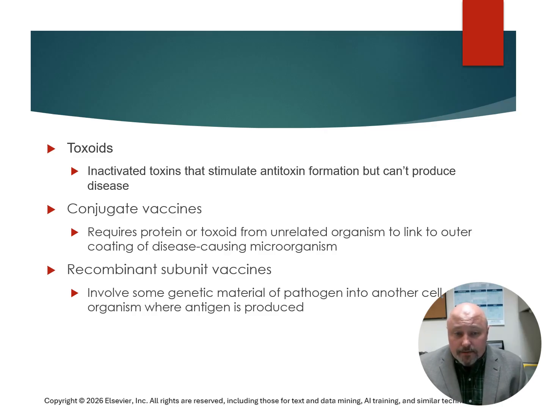There are conjugated vaccines, which require a protein or toxoid from an unrelated organism to link to an outer coating of a disease-causing microorganism. There could also be recombinant subunit vaccines. These involve inserting some genetic material of the pathogen into another cell organism where that antigen is then produced.